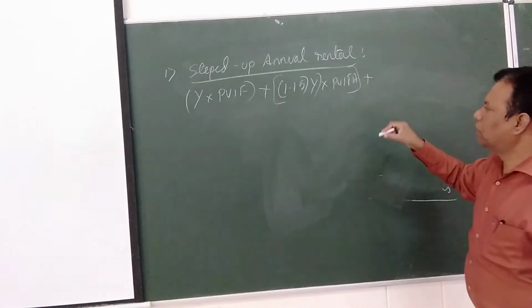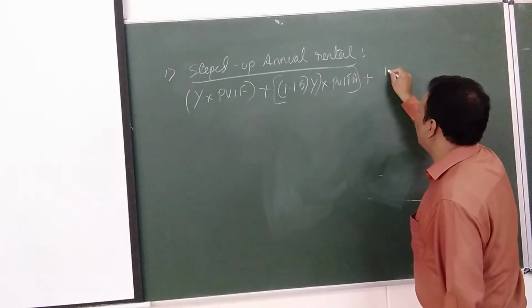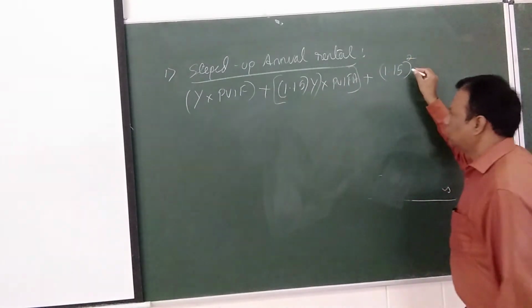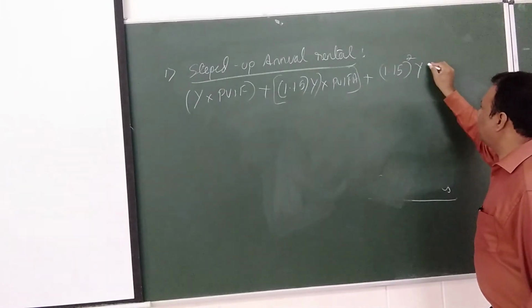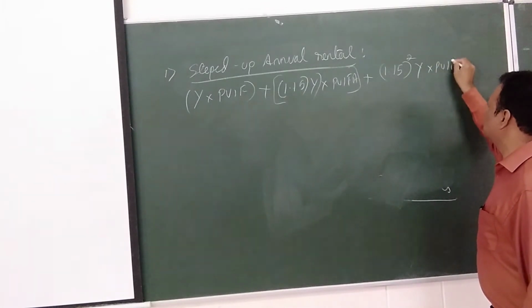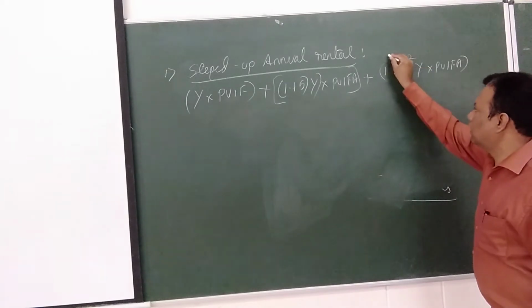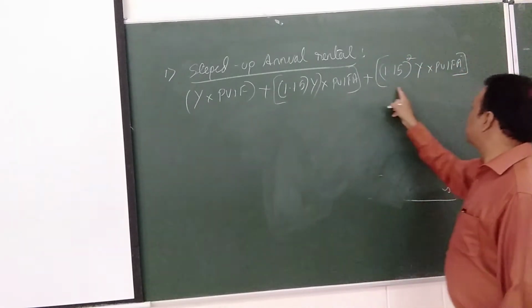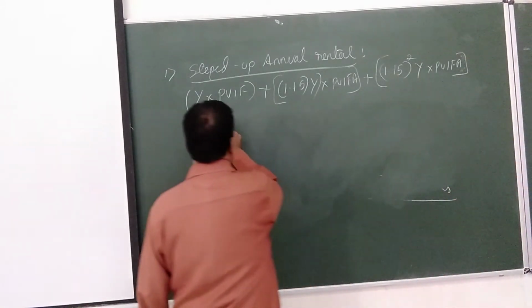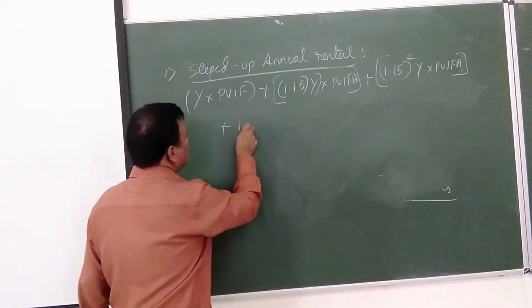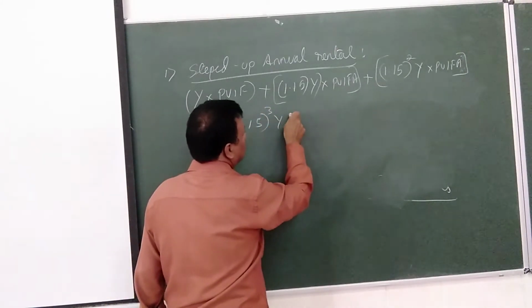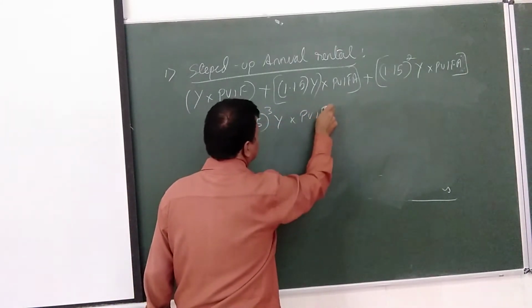Third year, what should we do? 1.15 squared y into PVIF. Then fourth year, 1.15 to the power 3 y into PVIF.